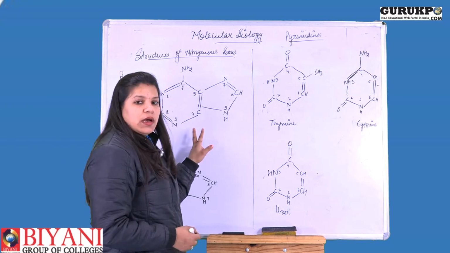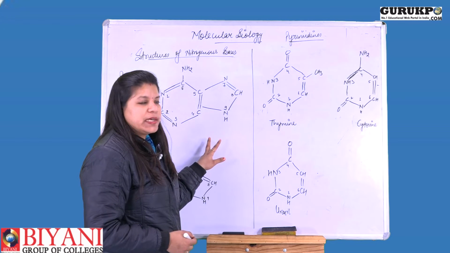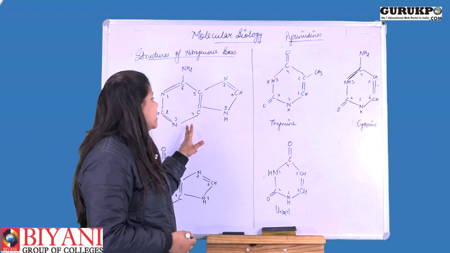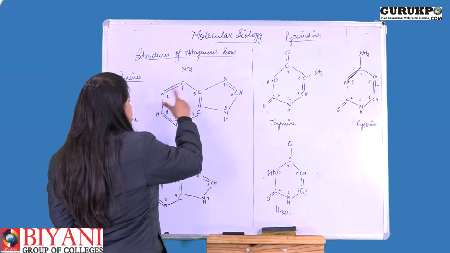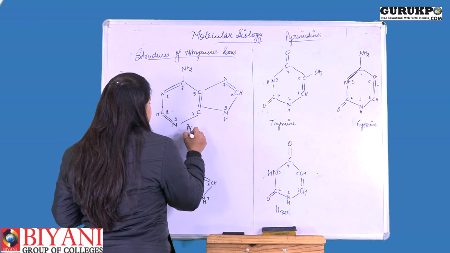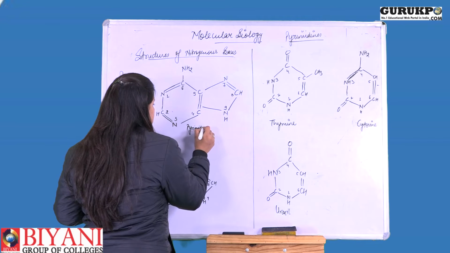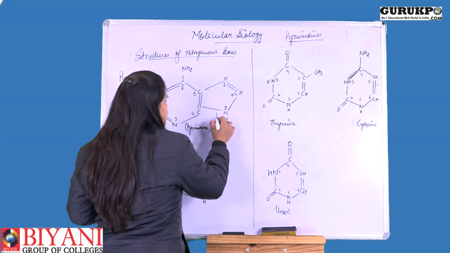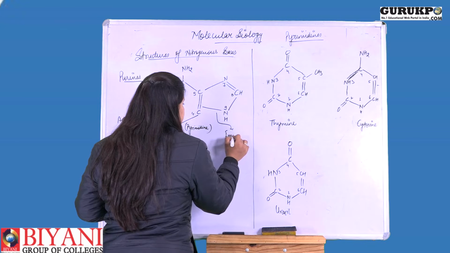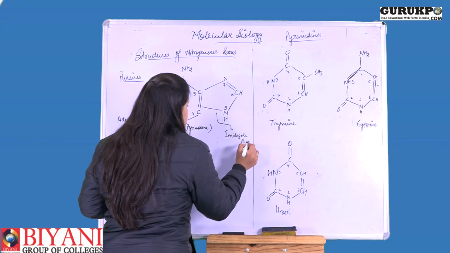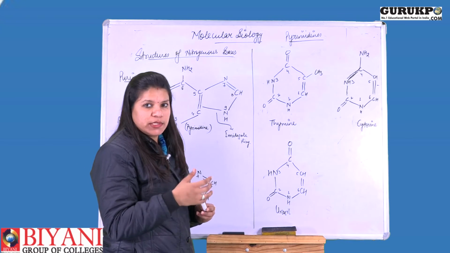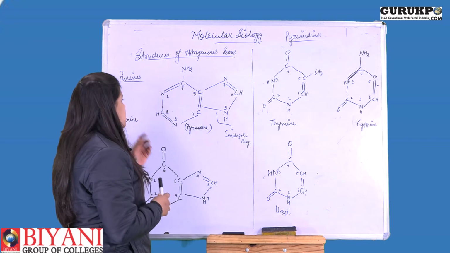Purines are made up of two different types of rings. One ring is of 5 members and the second ring is of 6 members. The 6 membered ring is known as the pyrimidine ring, and the 5 membered ring is known as the imidazole ring. Hence the structure of purines is heterocyclic in nature.